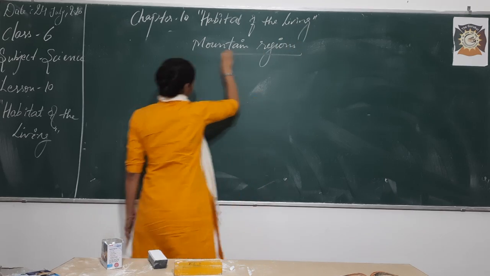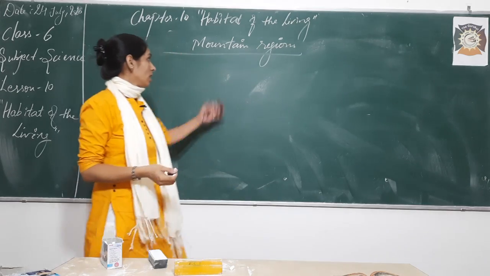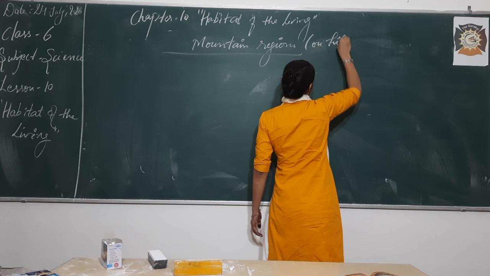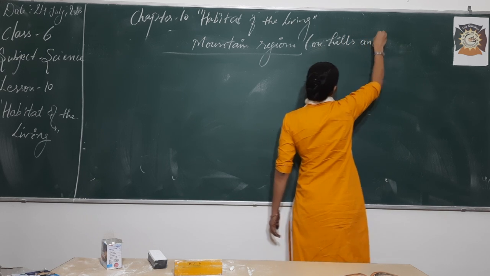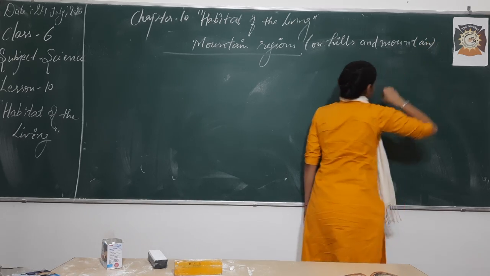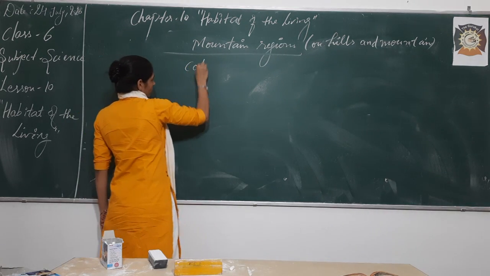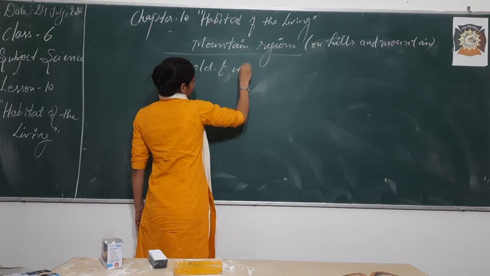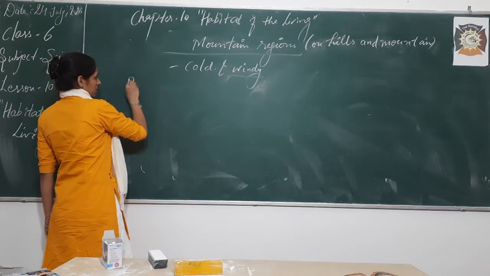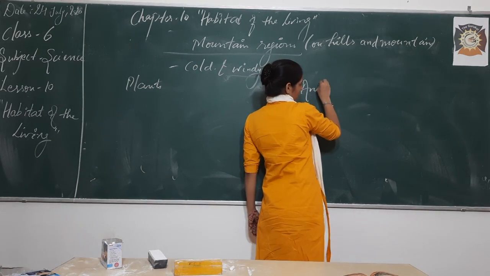As I have already told you, or you know it very well, mountain regions are actually areas on hills and mountains, right? Areas on hills and mountains are known as mountain region. They are cold and windy. We can say they are cold and windy, right? Yes. So what kind of plants and animals live over there? And what is their adaptation to live in that place?